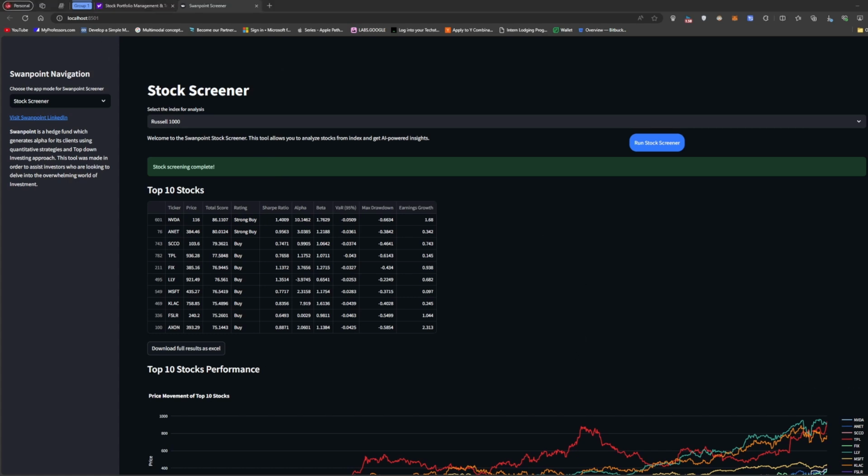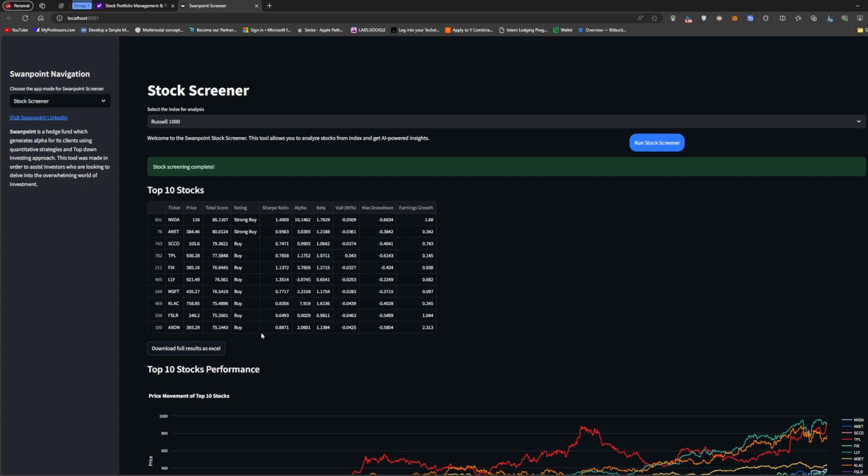I can definitely go through the code at some point if you guys want, but right now I'm just going to go through the screener. So my investment universe right now is the Russell 1000. I have different metrics in place, about 50 signals, and through those signals I'm able to filter out stocks and give ratings to those stocks. This is my total score out of 100 that I give to each stock, and that's the rating I get.